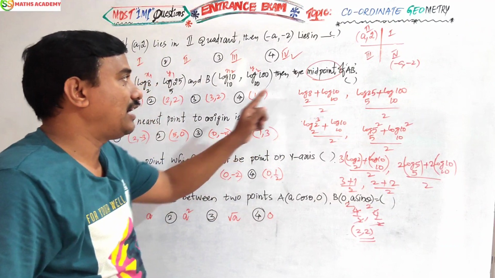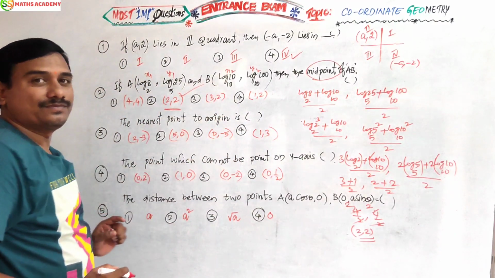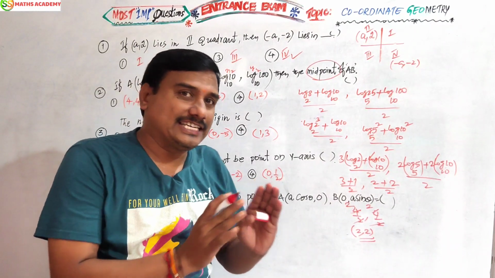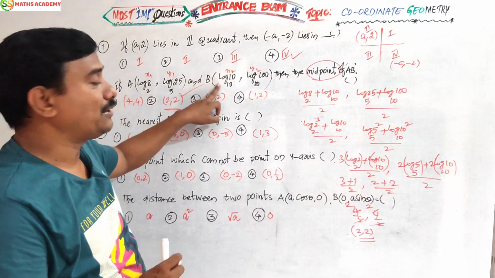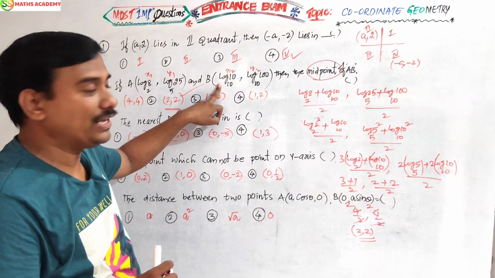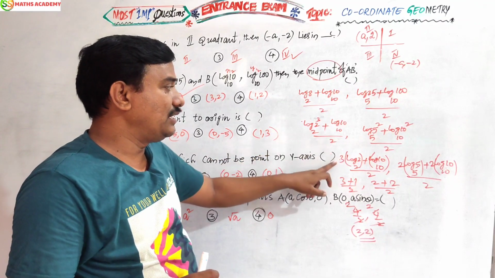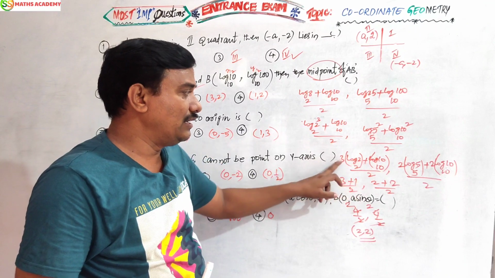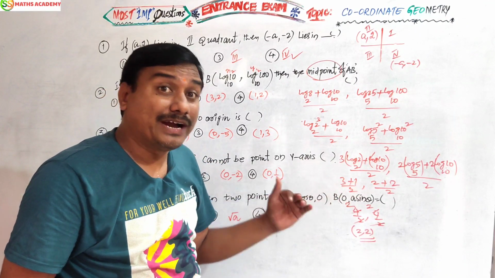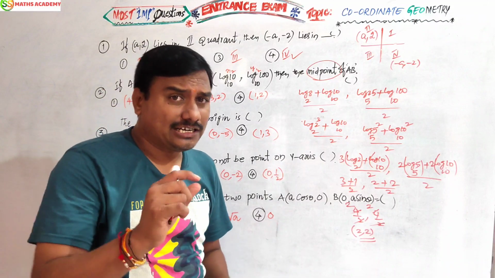The midpoint of the logarithm question will be 2 comma 2. You see, this problem is lengthy but easy. Log 8 can be written as 2 power 3. 3 comes to the front, 3 log 2 to the base 2. This value, 1, we already know very well. 3 plus 1 is 4, 4 by 2 is 2. So this is lengthy. Now a shortcut, I am also telling you.